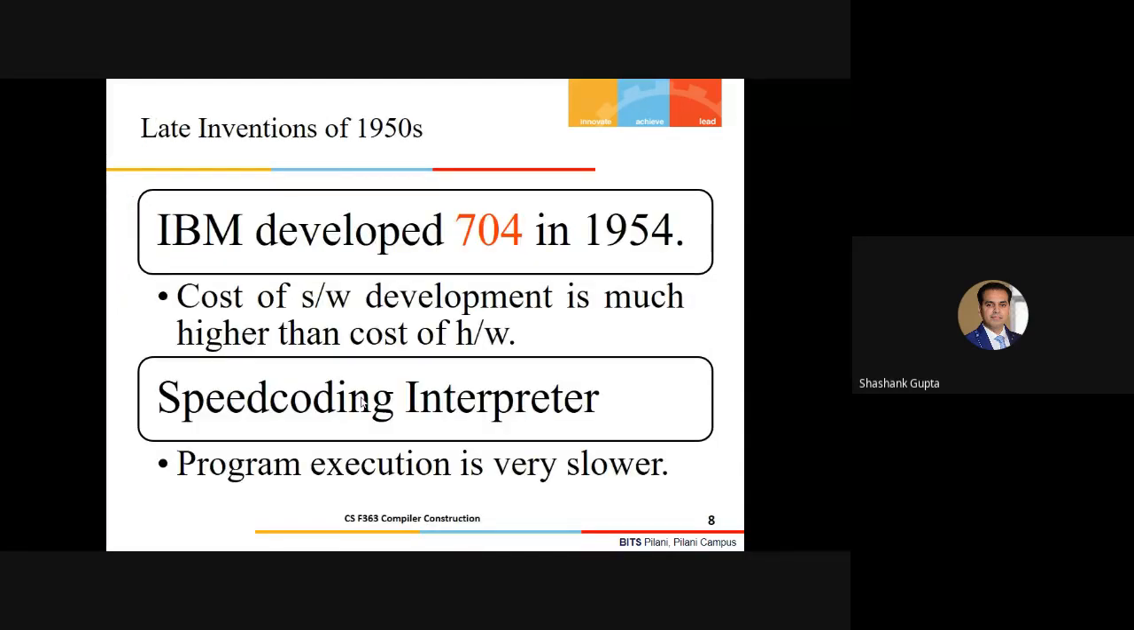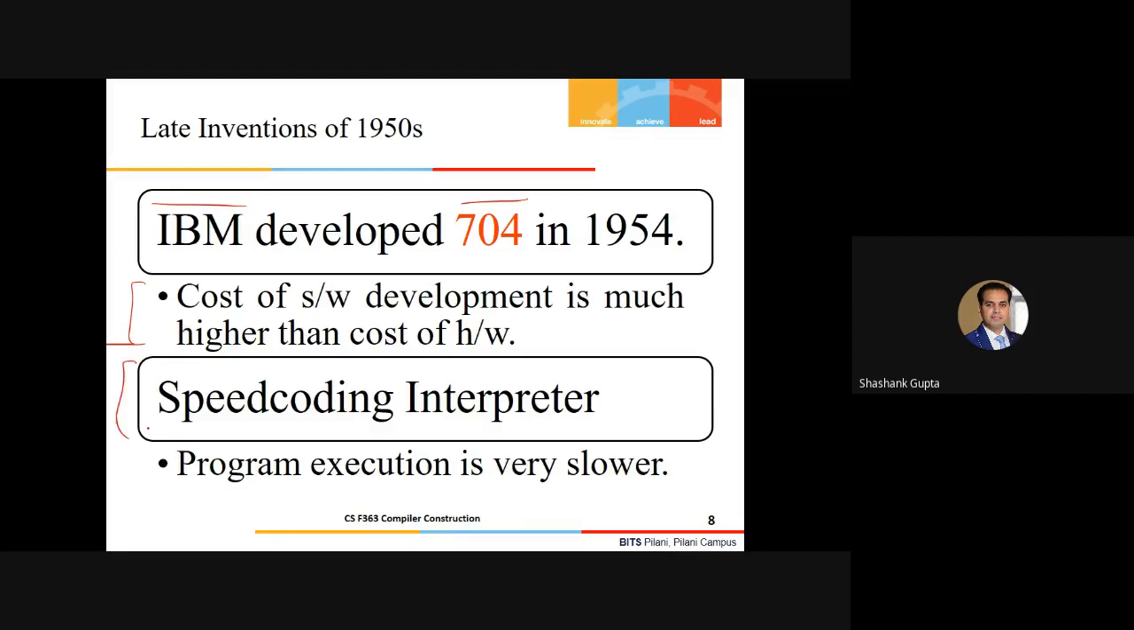As time passed in the later 1950s, a few people came up with certain inventions related to the compiler. There was one industry, IBM, that came up with an assembler, popularly known as Assembler 704, somewhere in 1954. It had a huge variety of limitations. One I have highlighted here is that the cost of software development was much higher than the cost of the hardware, so it was not completely acceptable in the real world.